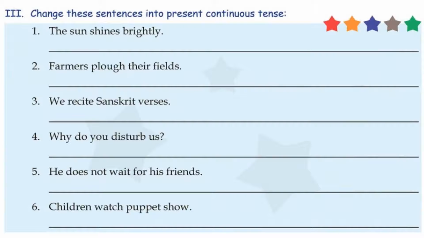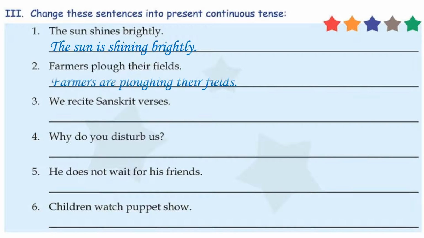Now, change these sentences into present continuous tense. The sun shines brightly. It is in simple present tense. So, how will you change it into present continuous tense, children? The sun, it is singular. So, we will write is and shine will change into shining. The sun is shining brightly. Farmers, it is plural. So, we will write are. Farmers are. Plow will change into plowing. Farmers are plowing their fields. We, again plural. So, write are and recite will change into reciting. We are reciting Sanskrit verses.